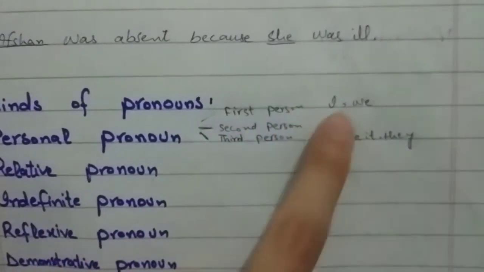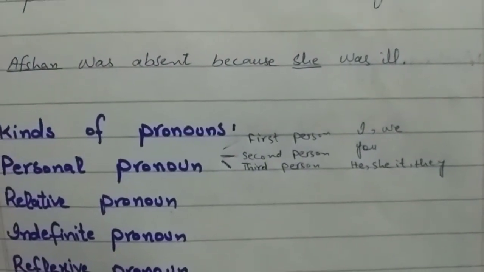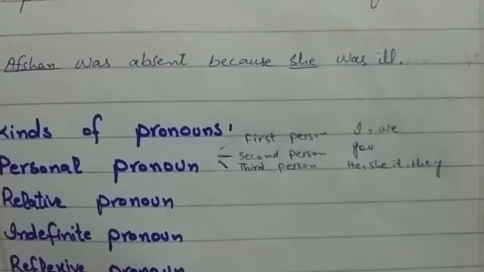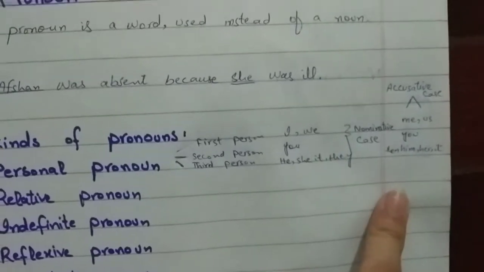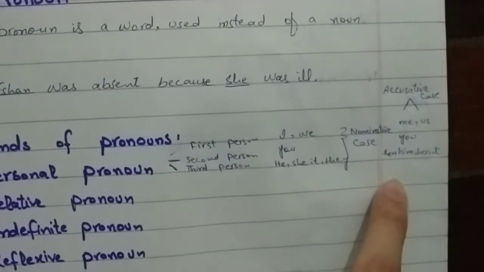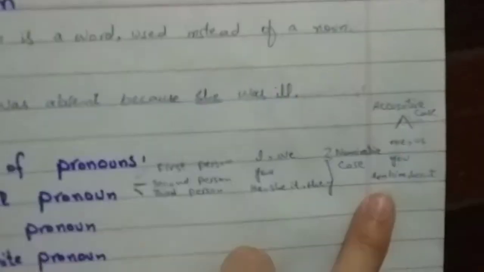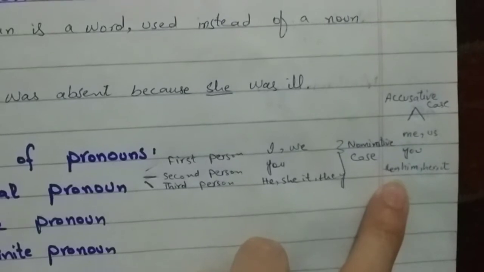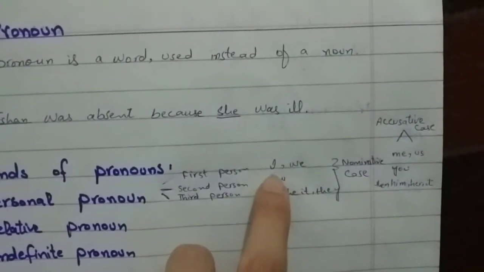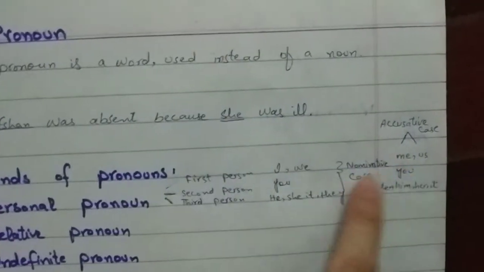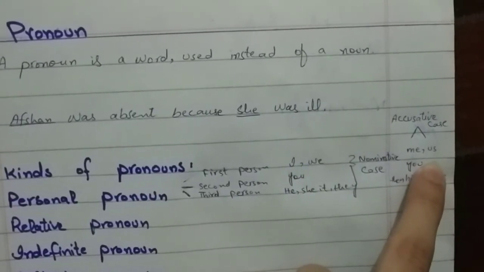Here we have examples. First person is I, we; second person is you; third person is he, she, it and they. They are used as subjective pronouns, or you may say in the nominative case. And here we have the pronouns that we use in the place of the object. They are called object pronouns, or the accusative case. I we use in the subject, and the object of I would be me. We we use in the subject, and us we would be using in the object.